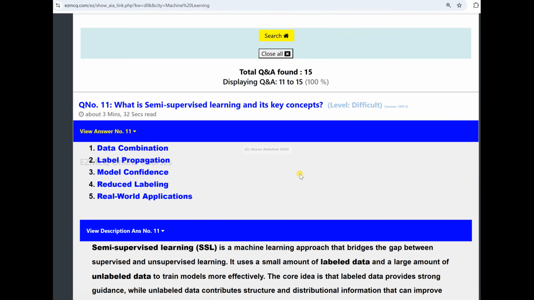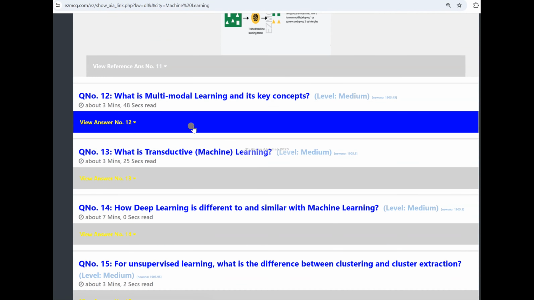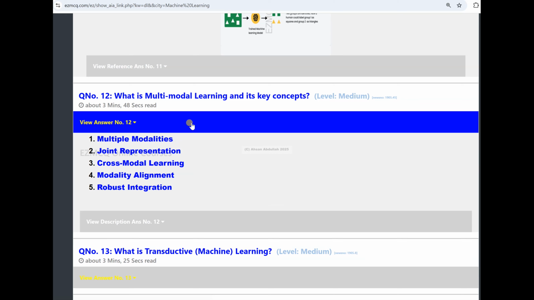Okay, so let's move on to the next Q&A or the concept. So what is multimodal learning and its key concepts? Multimodal basically means that this type of machine learning learns from data in multiple formats or modalities, such as text, images, audio, video, sensory signals, and all of this is done simultaneously.